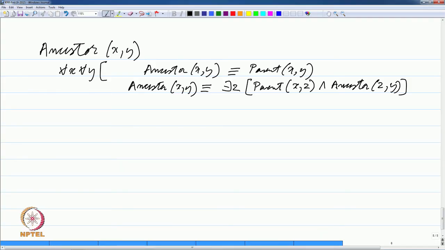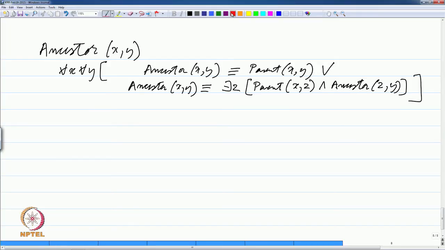And how do we combine this in terms of logic? We simply put a disjunction between them and then close the whole thing essentially. So, for all x for all y, either ancestor x y is equal to parent x y, well equal is not the right thing, it is equivalent to parent x y, or ancestor x y is equivalent to saying that there is a child whose parent you are and who is an ancestor of y.